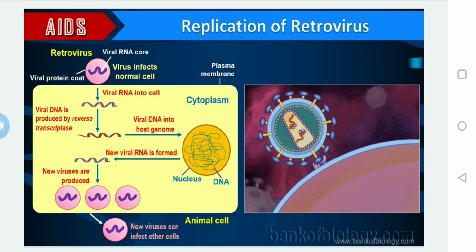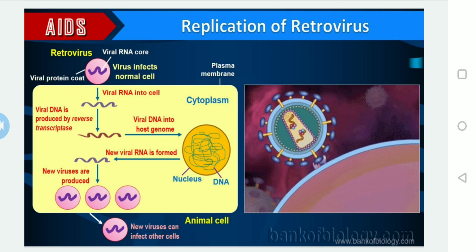First, how does it enter? In the beginning, the retrovirus gets into the body through the modes of transmission, as I said just now.